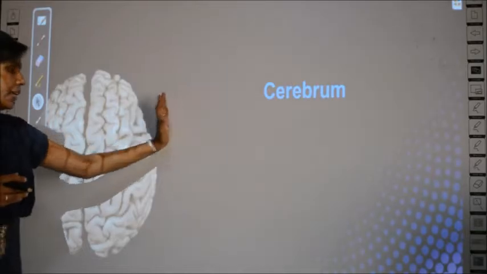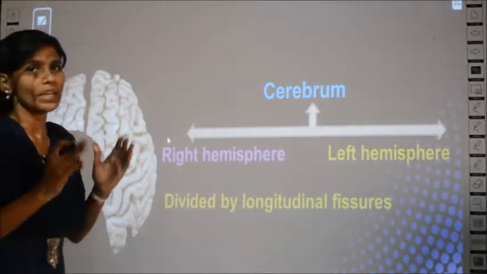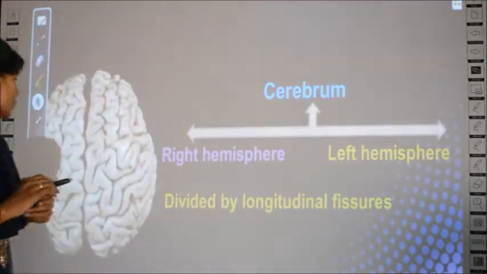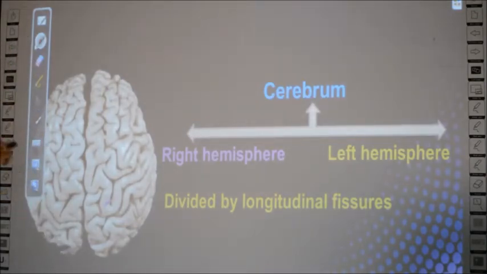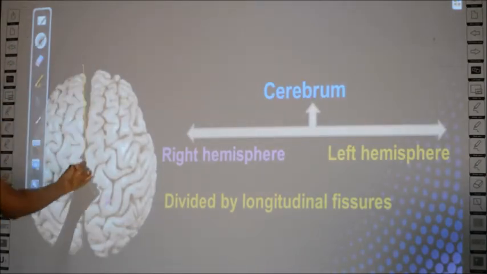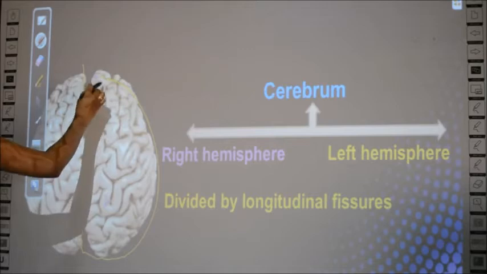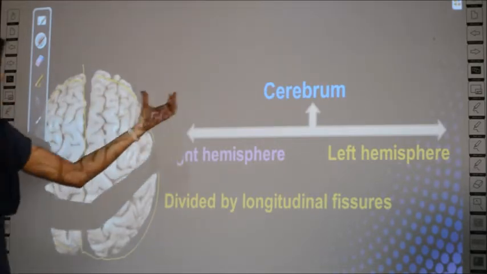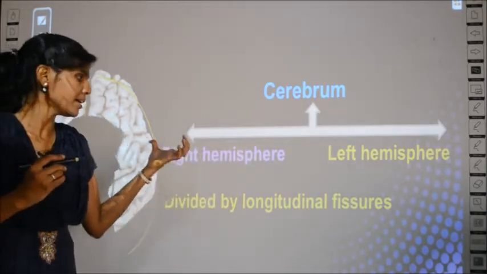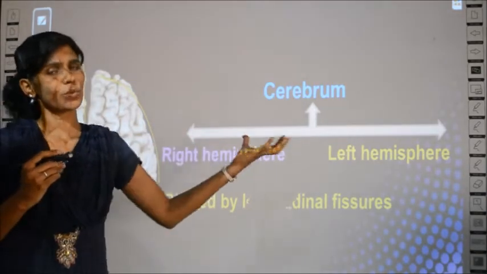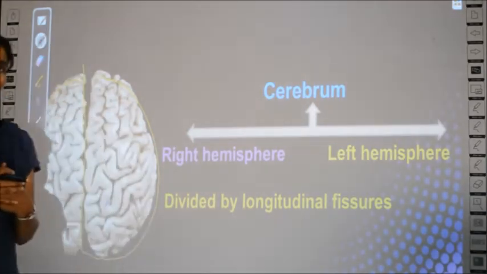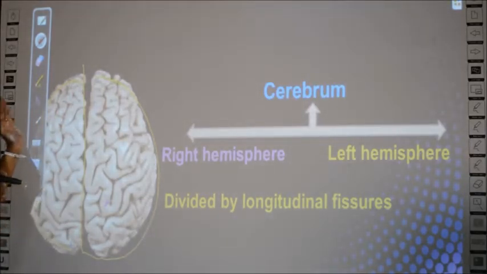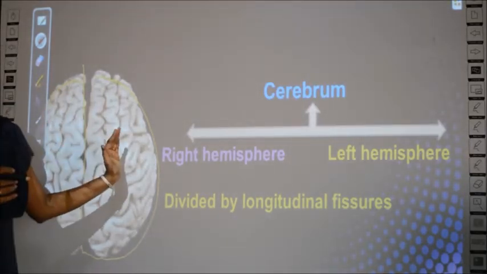The cerebrum is actually not a single structure. It can be divided into two. See here, can you see there is a division between the hemispheres, the two parts of the cerebrum? There are two parts of the cerebrum. One is called the right hemisphere and the next one is called the left hemisphere. So this is the right hemisphere and this is the left hemisphere.